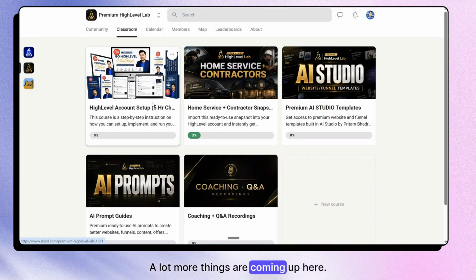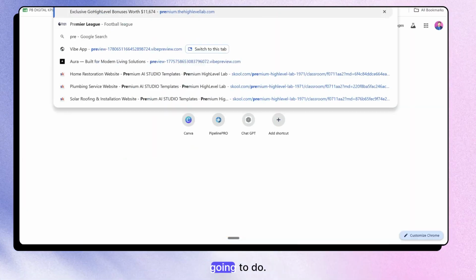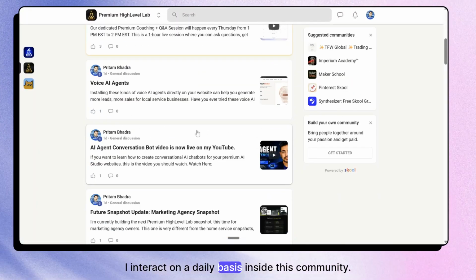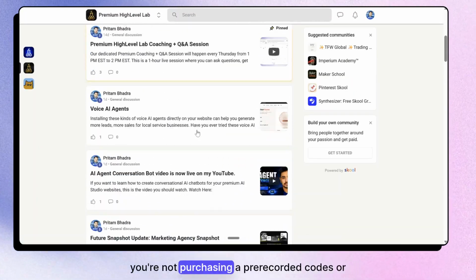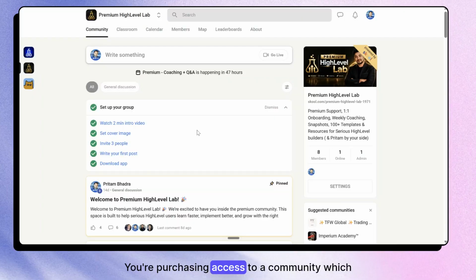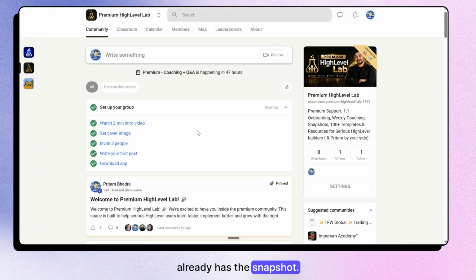A lot more things are coming up here. Let me quickly show you what we are going to do. These are the resources which are available right now, and I interact on a daily basis inside this community. Again, you're not purchasing a pre-recorded course or templates or snapshots. You're purchasing access to a community which already has the snapshot and more coming up.